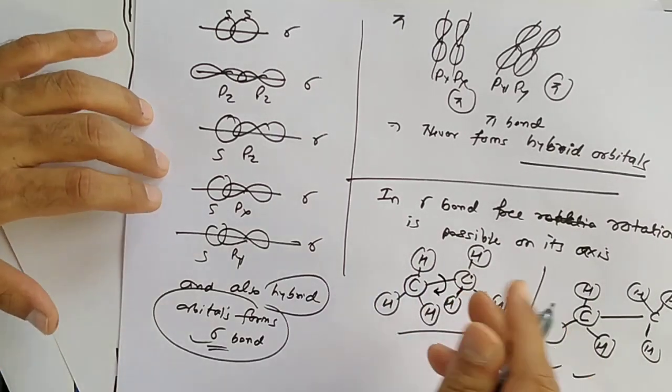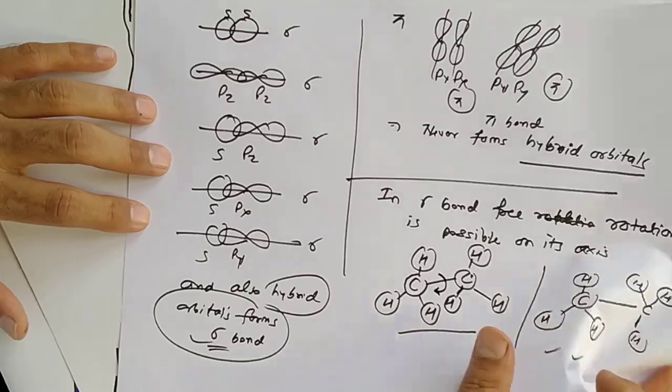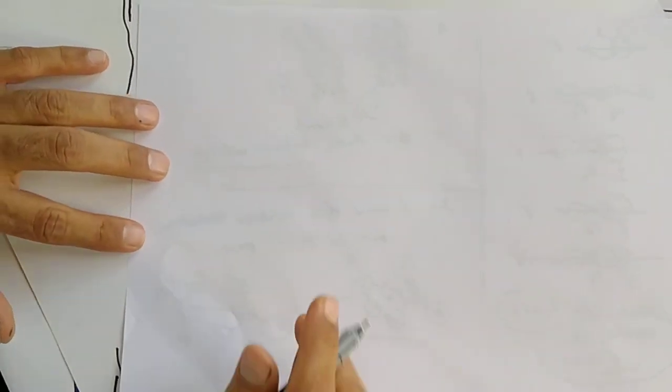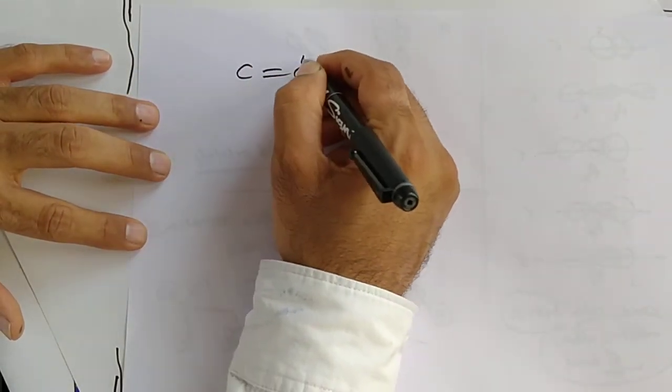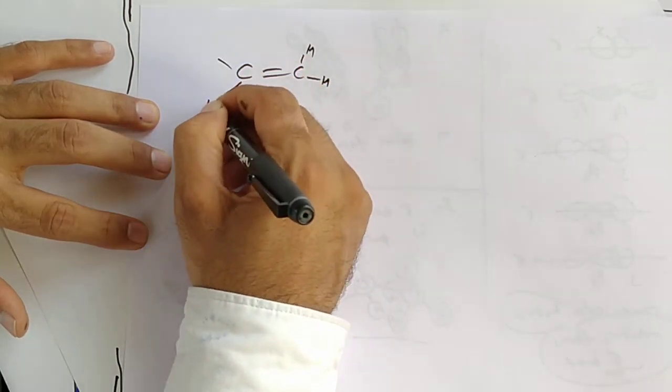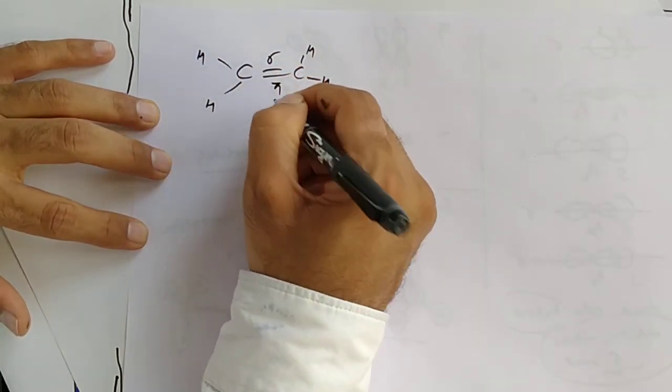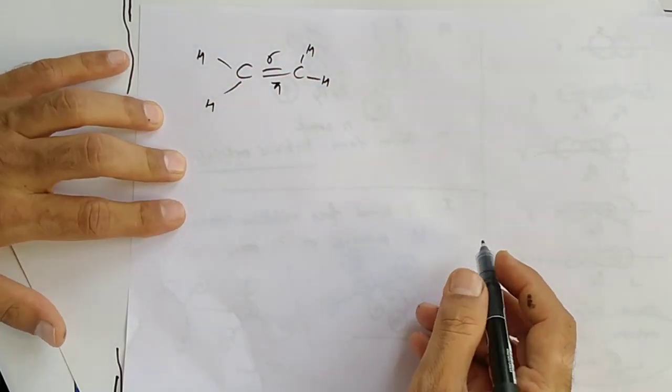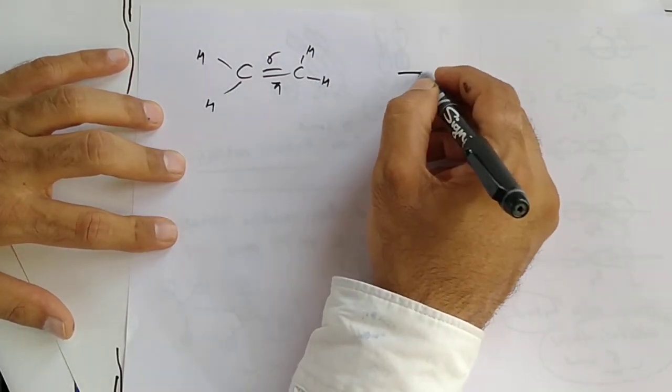So you can see rotation on the axis is possible, whereas suppose we are taking ethene, one of them is sigma, another is pi. Here rotation is prohibited.